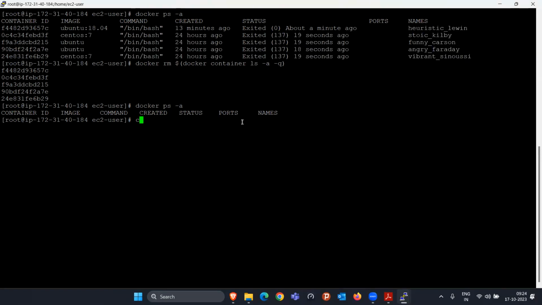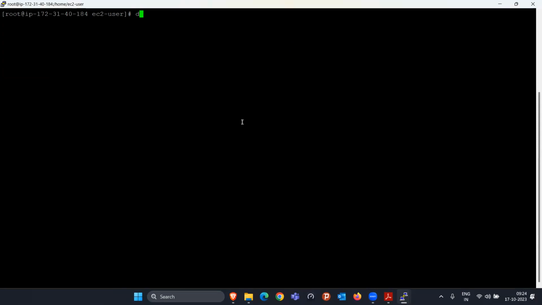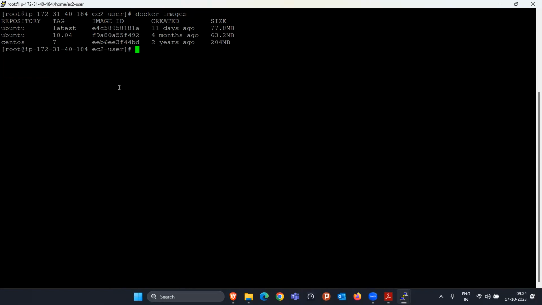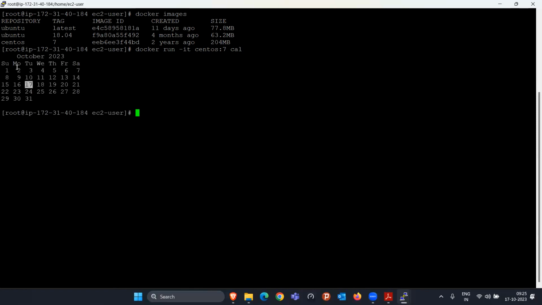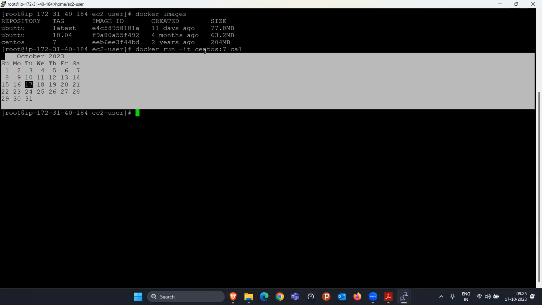Okay. So sometimes what happens, you try to create a container, but for some specific use case only, right? Take an example. I want to start a container, but I only want to see the calendar command output. That's it. So I can simply write like this: docker run a container with the interactive terminal from the CentOS image, and just run the calendar command. That's the only thing you have to do. I will press enter. They will run the calendar command and show the output. This output came from the CentOS 7 container, and they created it.